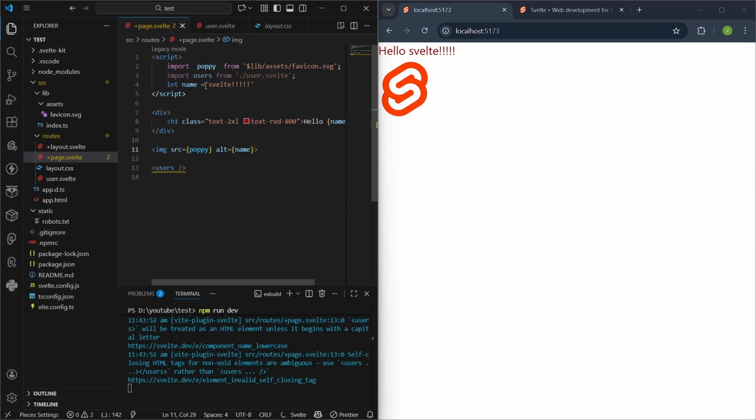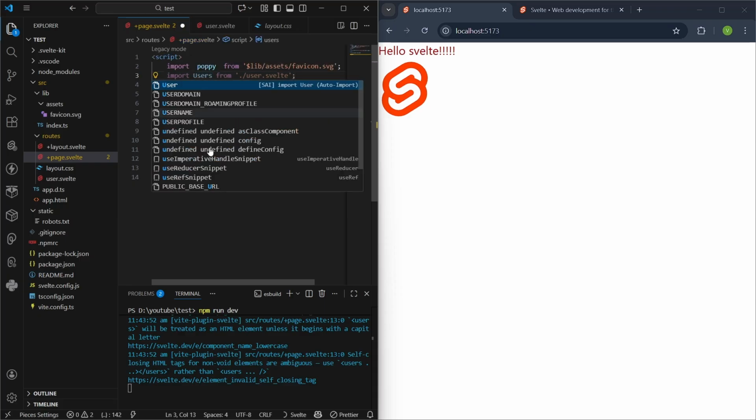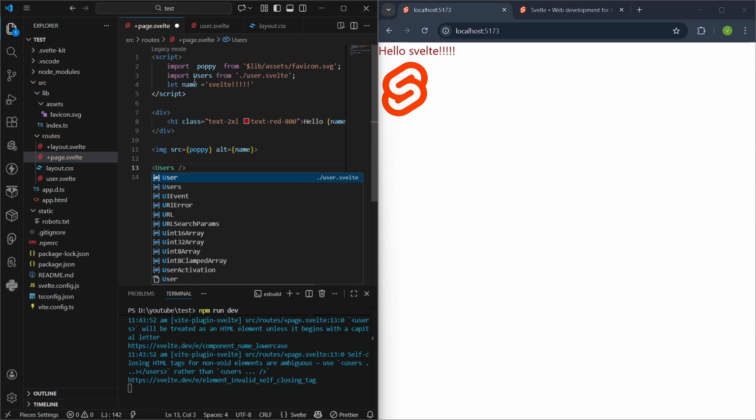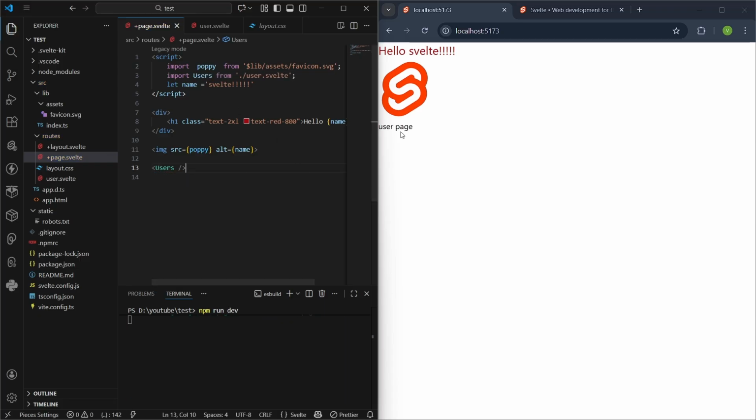Okay, why is it not working? I have not used the capital. Remember, whatever name you are using, use the first letter as a capital and then it will work for nested components. Just remember this thing, don't make a mistake like this. So this is how you can create your nested components. You can create multiple files over here, import them with a capital first letter, and then render them using the brackets and a slash.